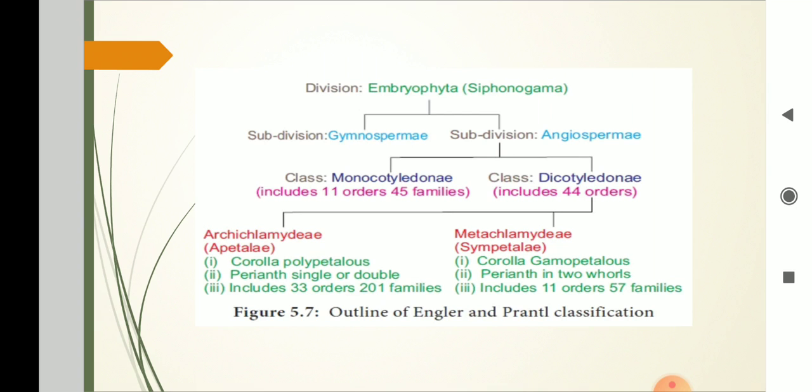Archichlamydeae, that is apetalous, corolla polypetalous, perianth single or double, which includes 33 orders and 201 families. The second one, Sympetalae, corolla gamopetalous, perianth in two whorls, includes 11 orders and 57 families.